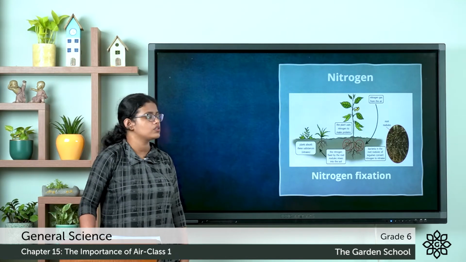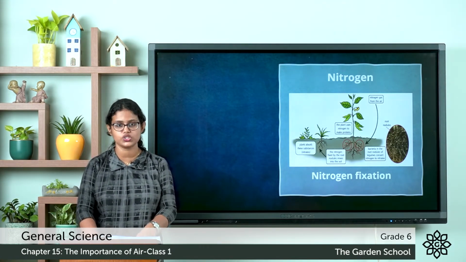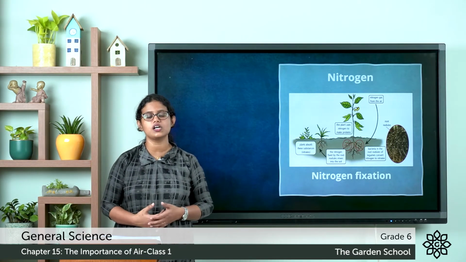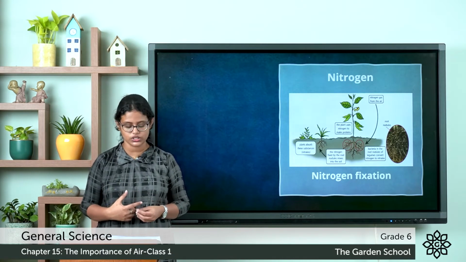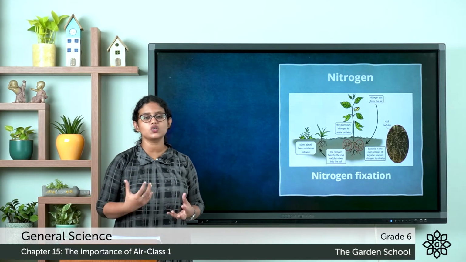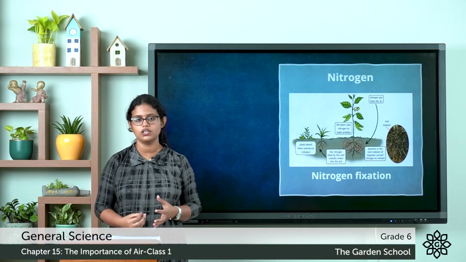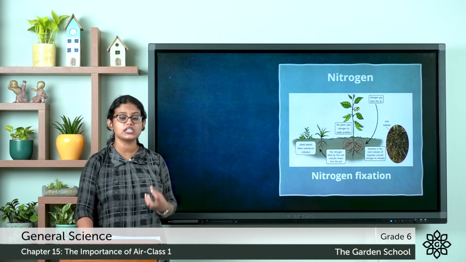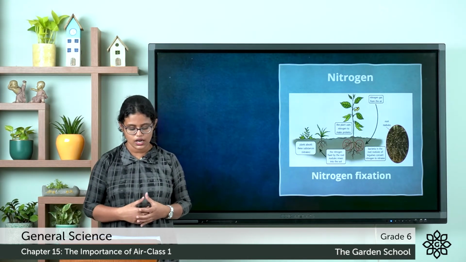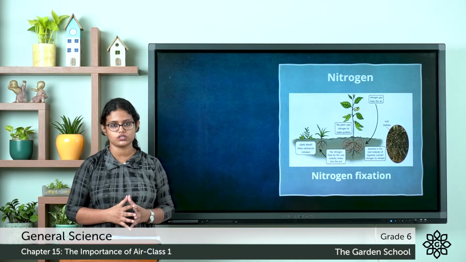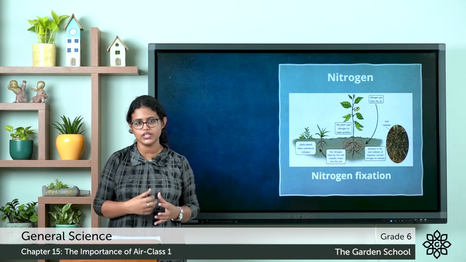The next is about nitrogen. The air is composed of 78% nitrogen, and nitrogen is a component of proteins, which are body-building. Plants and animals cannot directly take nitrogen from the air.